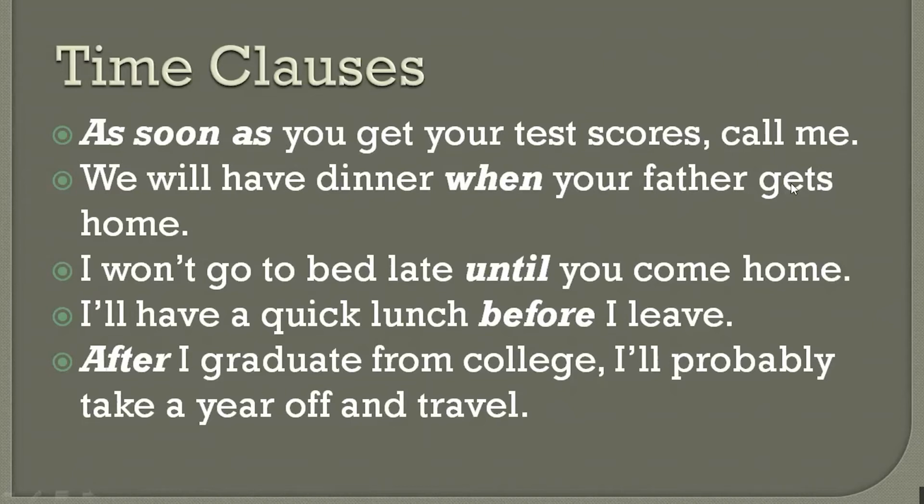So the verb that comes after the time expression usually takes the present form, even if you're talking about the future. Here's another example. I won't go to bed late until you come home. So that's the time expression, "until." And then we have the verb "come home." You are coming home in the future, but we're not using any future expression. We're using the present. Why? Because we have a time expression. So that's the rule that I'm trying to teach you.